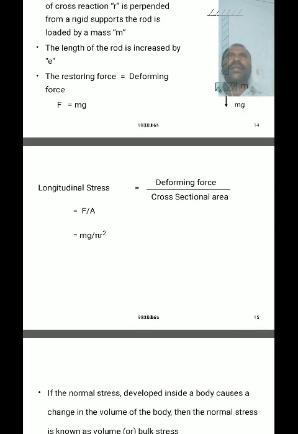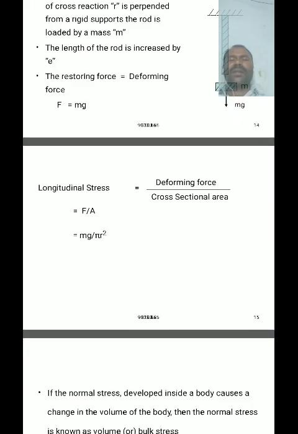Then the cross-sectional area of a wire is equal to pi r square. Then the formula for the longitudinal stress is equal to mg by pi r square, or force by area.